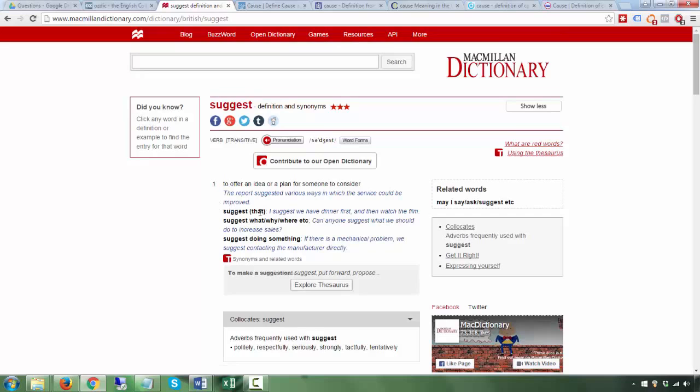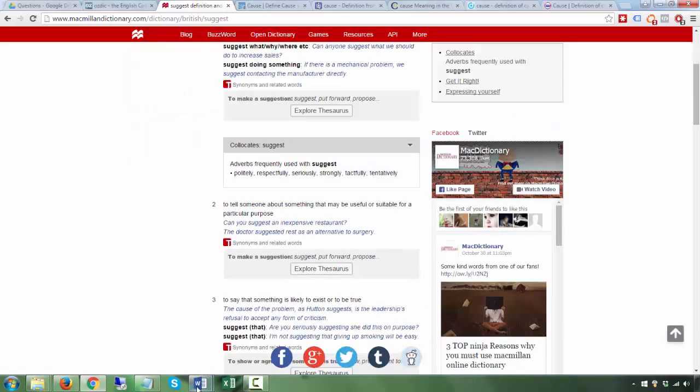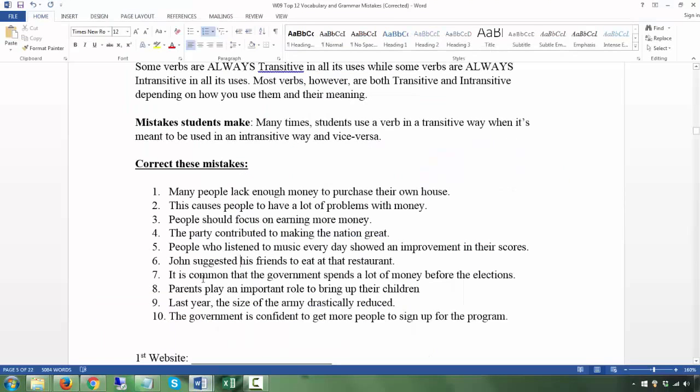You can say suggest that, that plus clause, meaning a subject and a verb again. So John suggested to his friends, not suggested to his friends to eat. This is a bit complicated. Suggested to his friends that maybe they should eat at the restaurant.